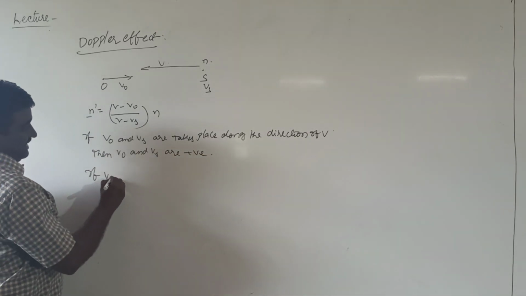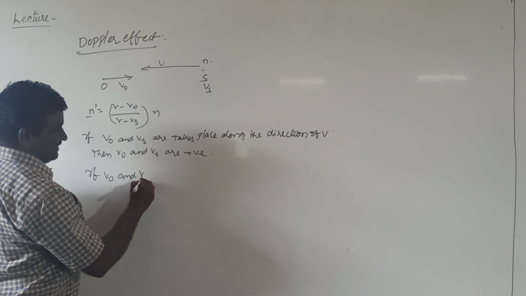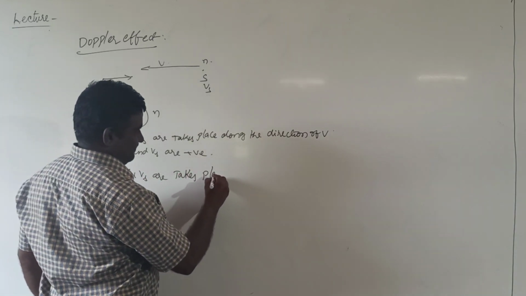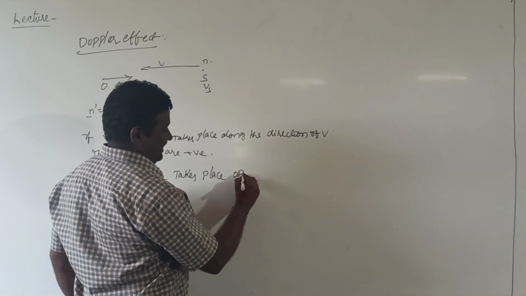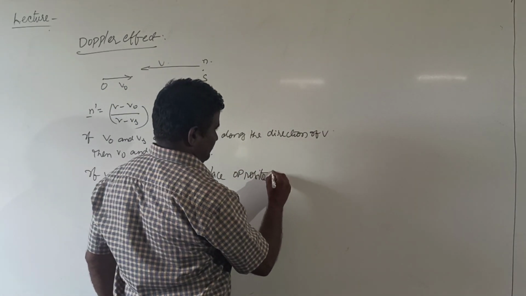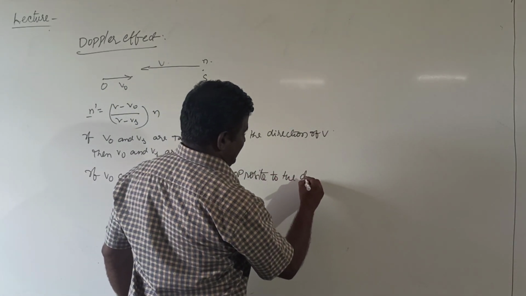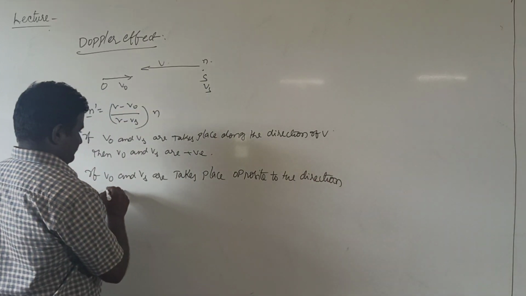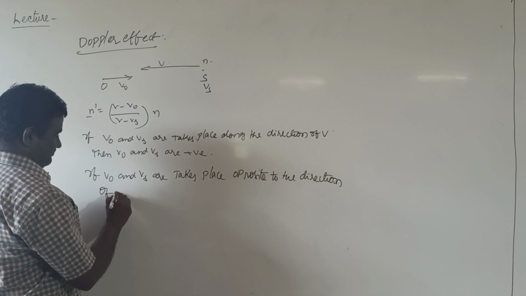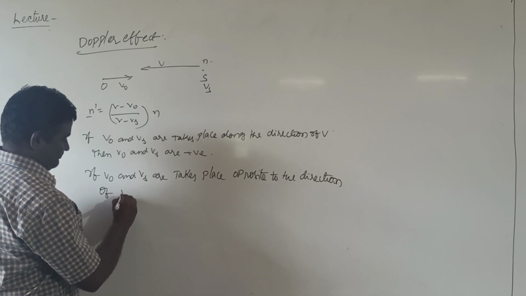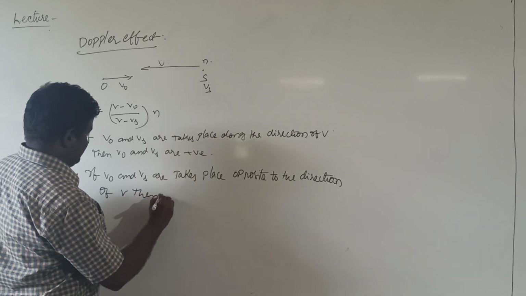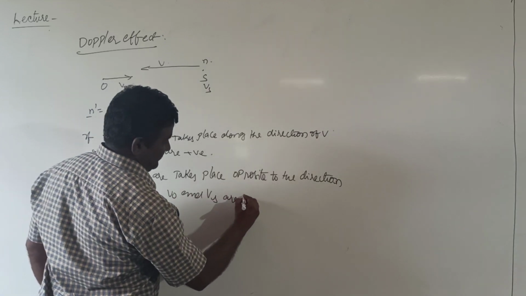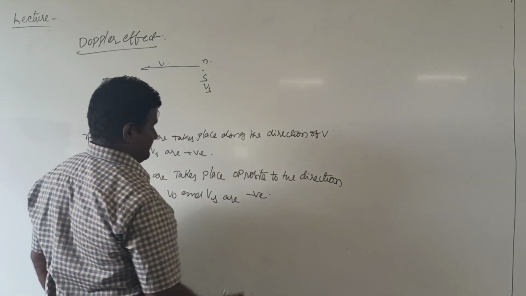If v0 and vs are opposite to the direction of v, then v0 and vs are negative.